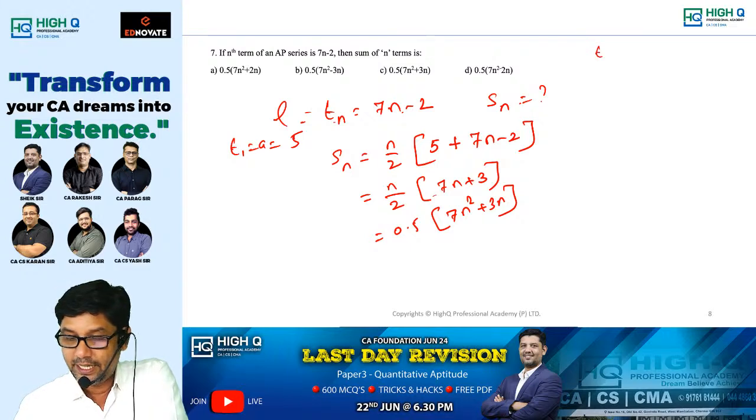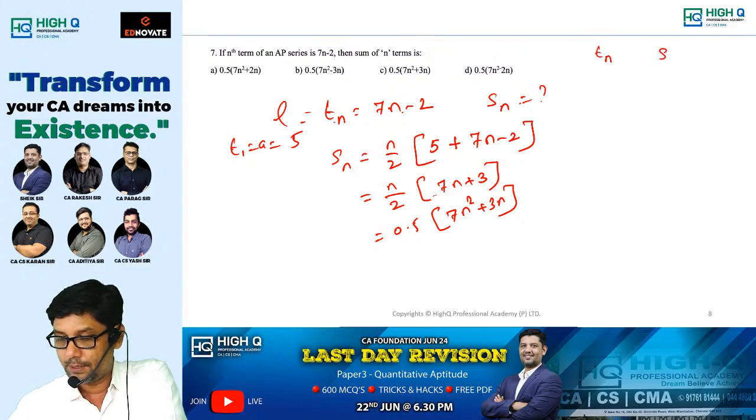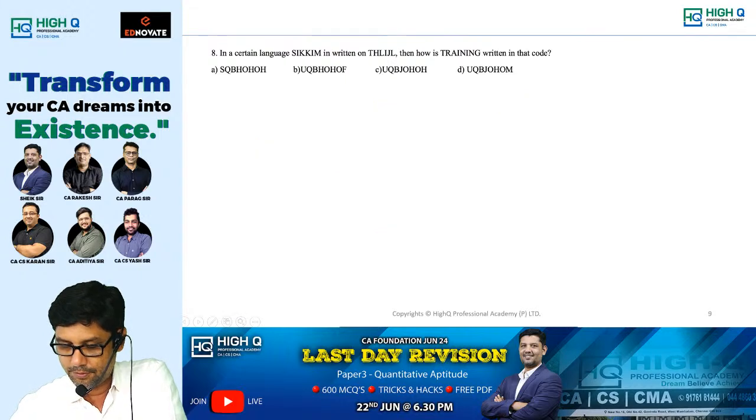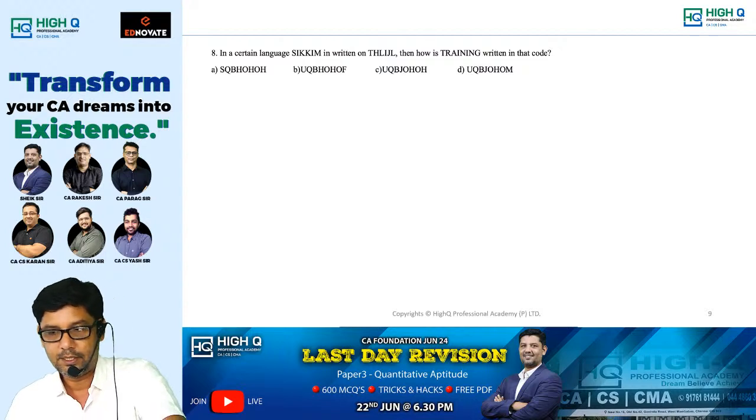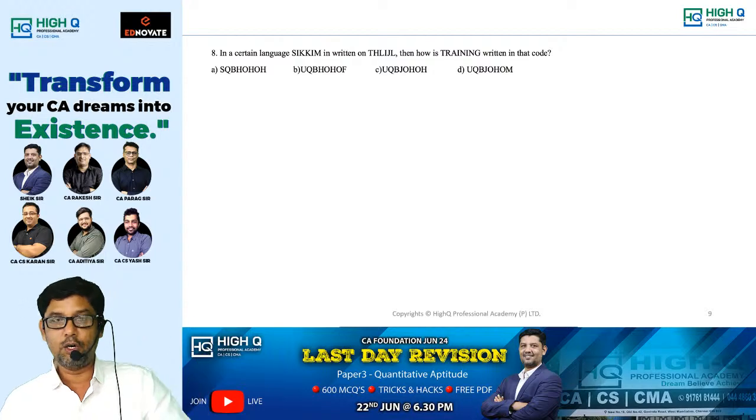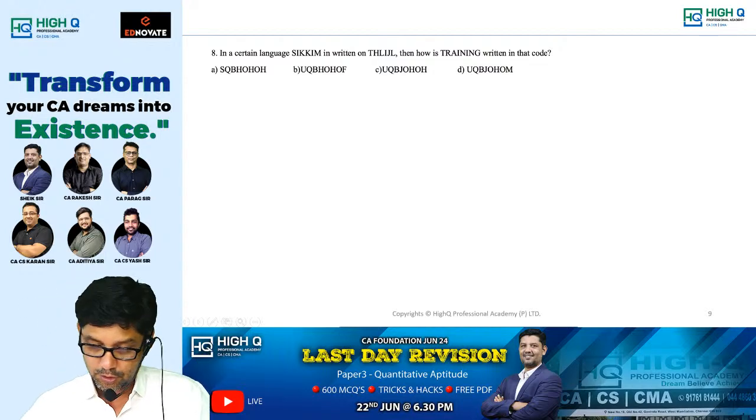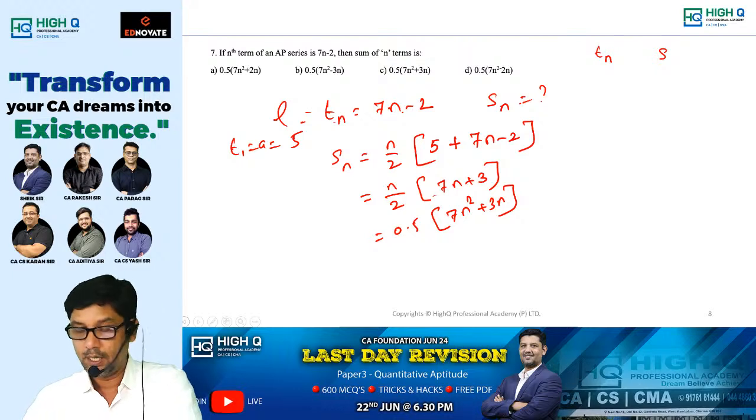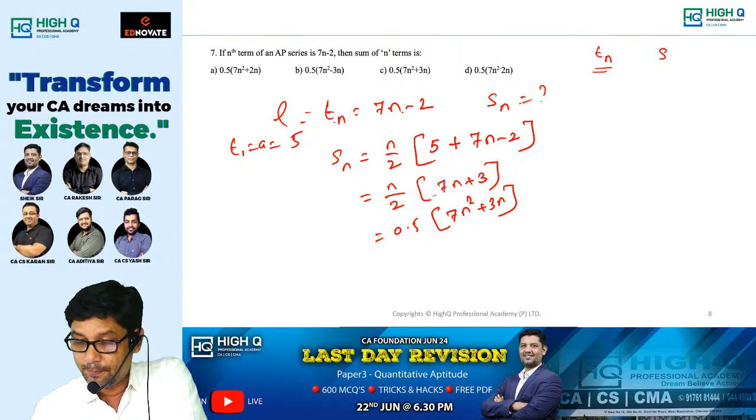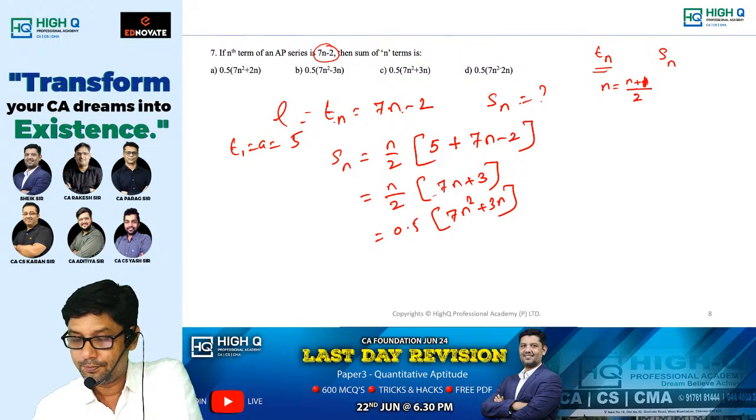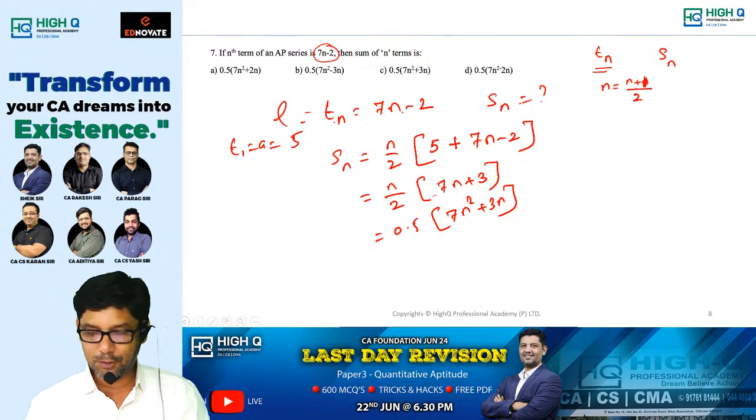See, when Tn is given, if they ask you to find out, wait, my dear. Guys, today you are going to learn a lot of tricks. So please do not miss. I'm telling you this. And you share this video with everyone so that they will also learn it. When Tn is given, if they ask you to find out Sn, in Tn, instead of n, simply replace it with n plus 1 by 2. Don't ask why. Simply replace n with n plus 1 by 2.